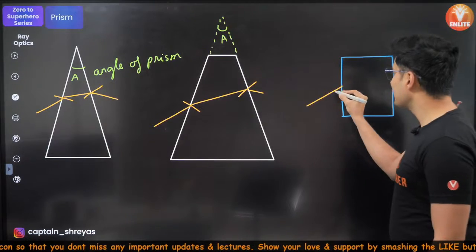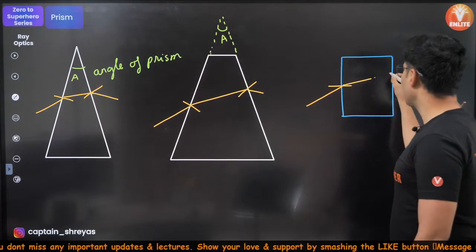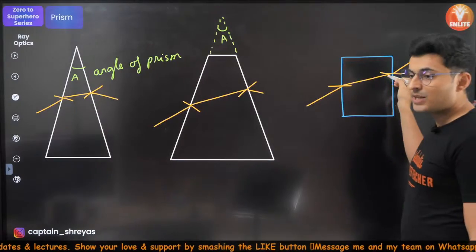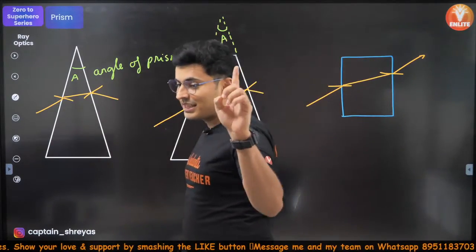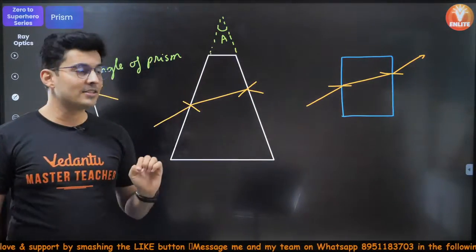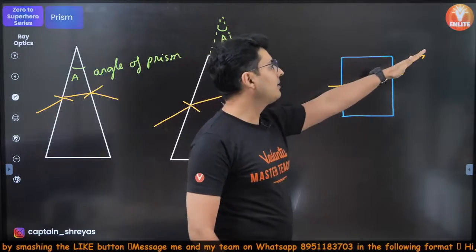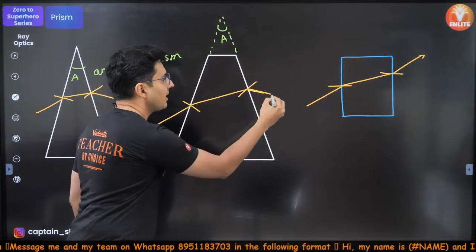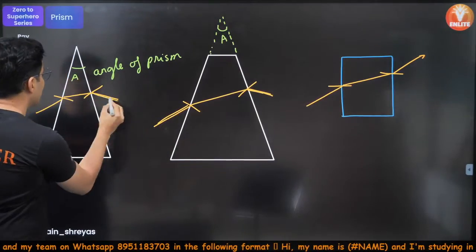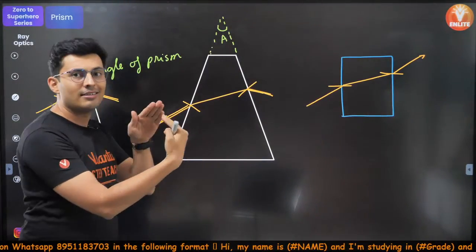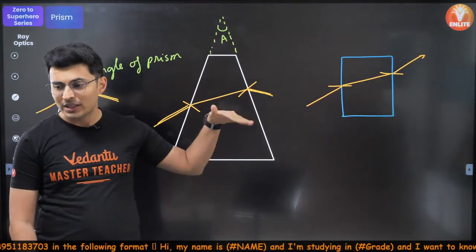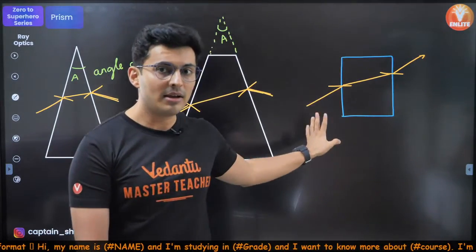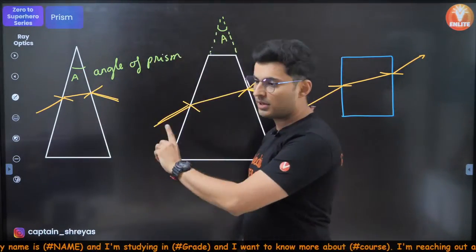So the difference is that when a ray enters, it refracts. It also refracts, but the final ray, the emergent ray, is parallel. The final deviation is zero. The incident and the final ray are parallel. But in a prism, this emergent ray and this incident ray are not necessarily parallel, so they can deviate. So that's one fundamental difference between a slab refraction and a prism refraction.